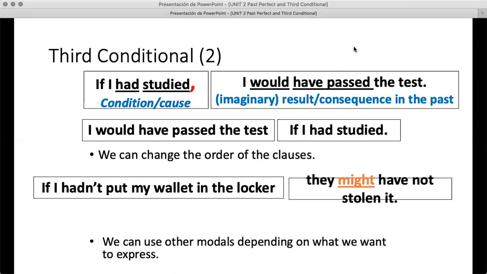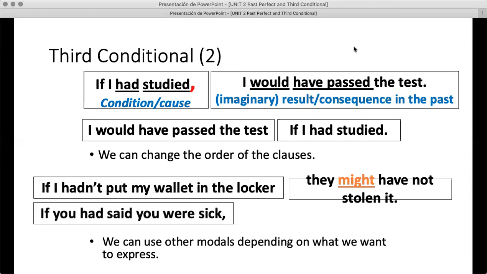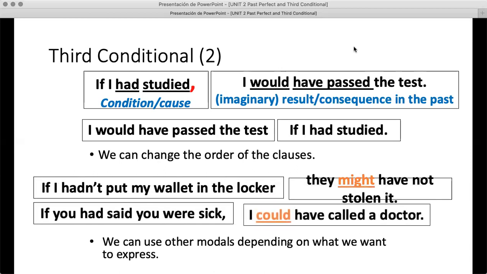So we're at a 50-50 situation. If you had said you were sick, I could have called a doctor, right? So remember that would can be changed for other modals. You can use might, you can use could, depending on what you want to express. And that's it. That's how we use the third conditional.